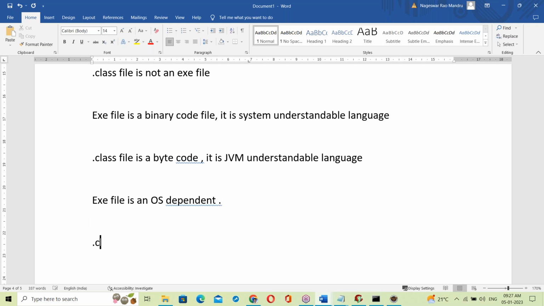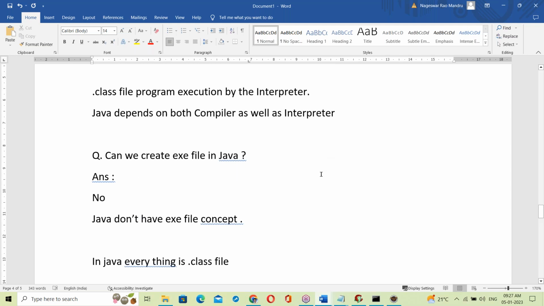Yes, the dot class file is independent of OS. This is just the Java introduction.